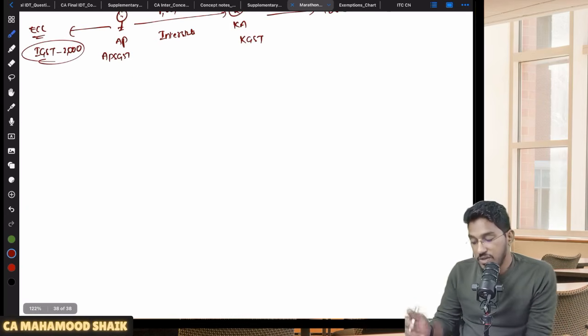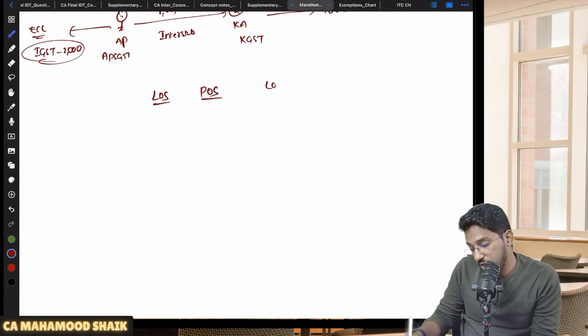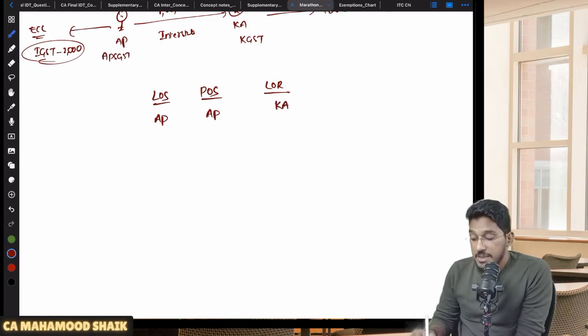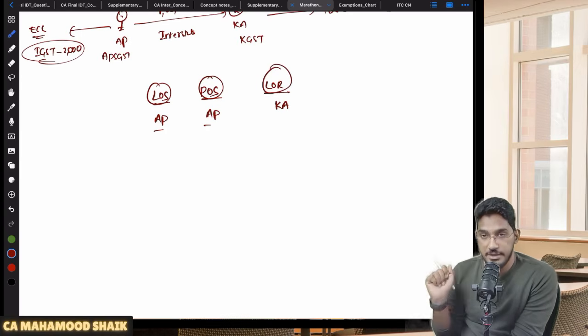Now let me take you to another case. Location of the supplier, place of supply, location of the recipient. Let us say location of the supplier is in AP, place of supply is also in AP, but location of the recipient is in Karnataka. That means location of the supplier and the place of supply both are falling in one state, which is different from the state or union territory of the recipient.